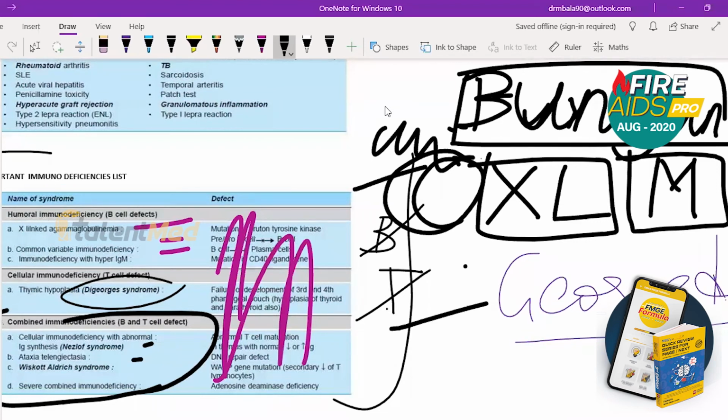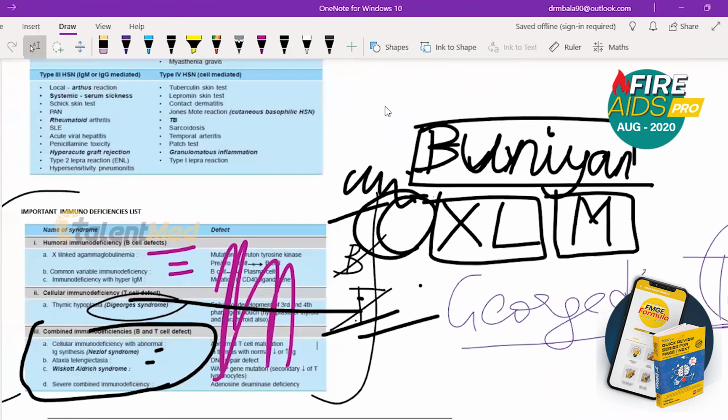George dies in Taiwan. Why I said Taiwan is because it is thymic hypoplasia, which is a very important MCQ. In Taiwan, a lot of people will be short. You need to remember whether it is hyperplasia or hypoplasia. It is hypoplasia. In Taiwan, everyone is short, so the thymus is short. Hypoplasia of the thymus is DiGeorge syndrome. That is a highly repeated MCQ. And DiGeorge syndrome is a T cell defect. That is the second highly repeated MCQ. In this entire table, if you take one most essential point, it is DiGeorge syndrome. You should never forget this point.